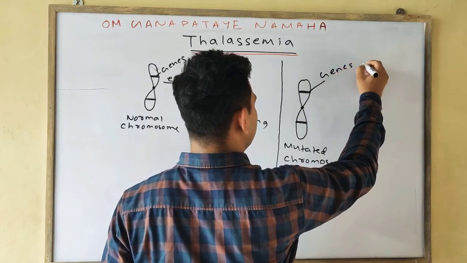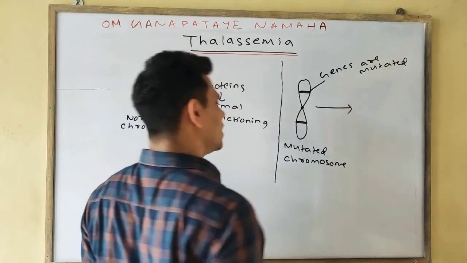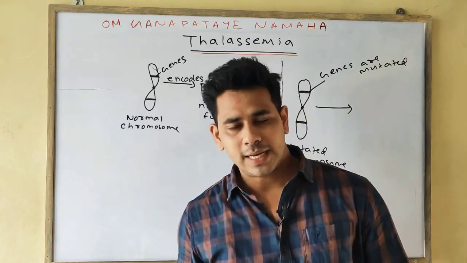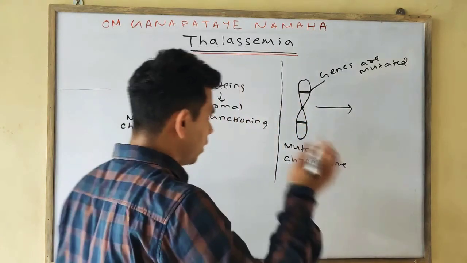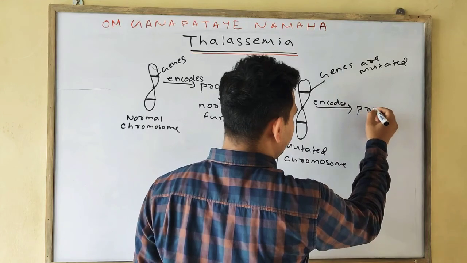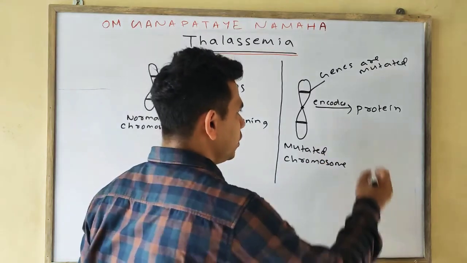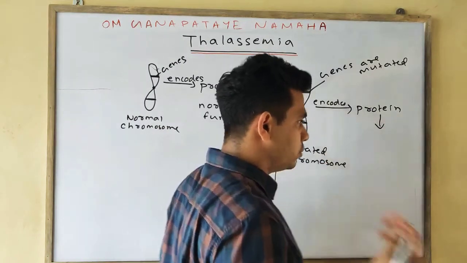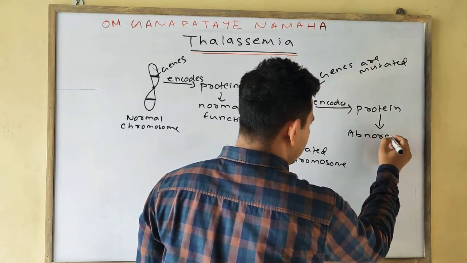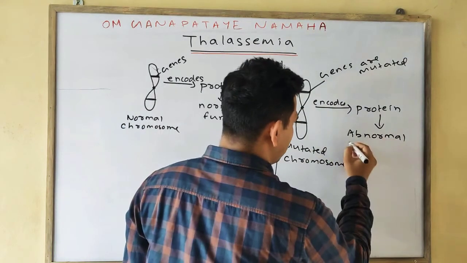Mutation can be of two types: the genes can be mutated, or the protein it encodes can also be of the mutated form. A mutated gene will obviously encode a mutated protein, which will result in abnormal function. Just have this concept, which is required as we go further.